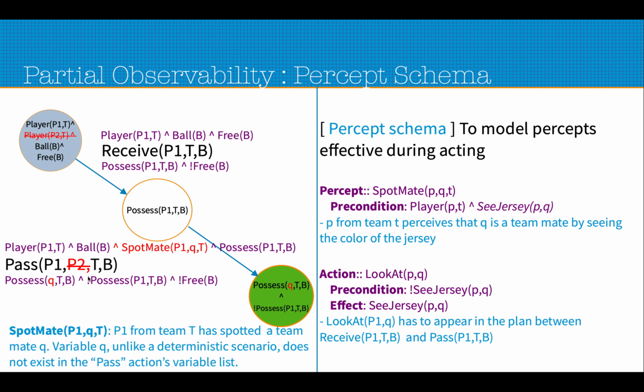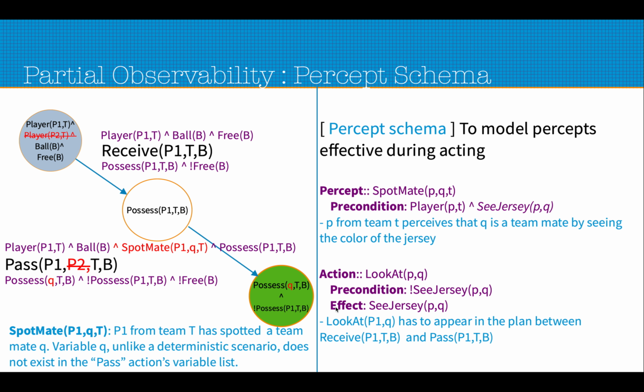So this is how we can model partial observability using the percept schema, where during planning we do not have information about Q and the action does not have the variable Q, but during execution we use the percept to get input about the variable Q and thus still be able to make an action where the effect of the action has the instance of that variable Q.